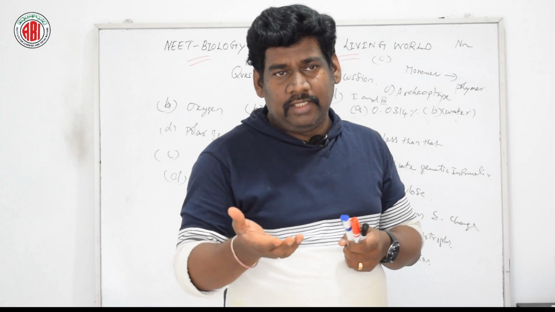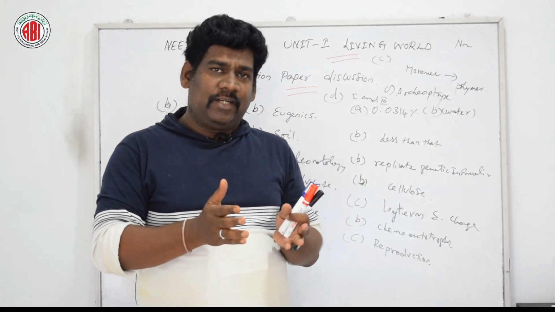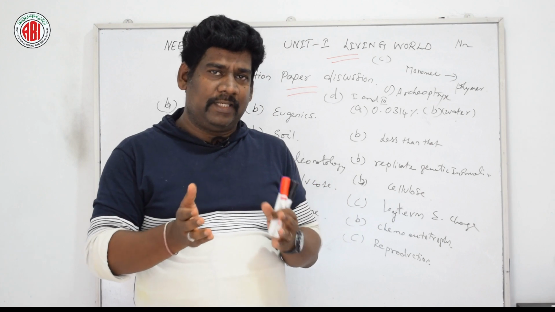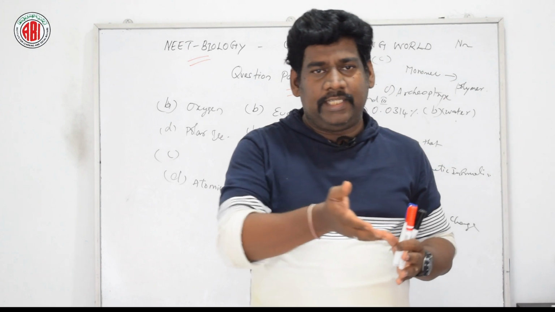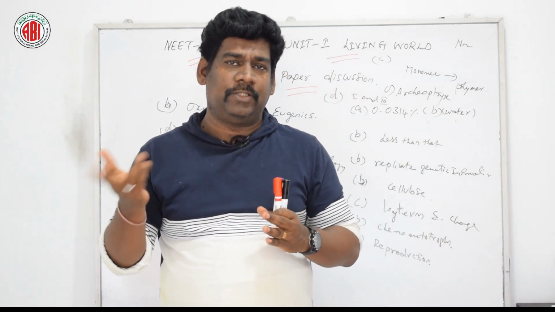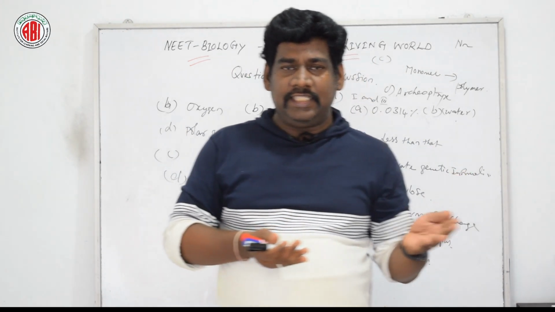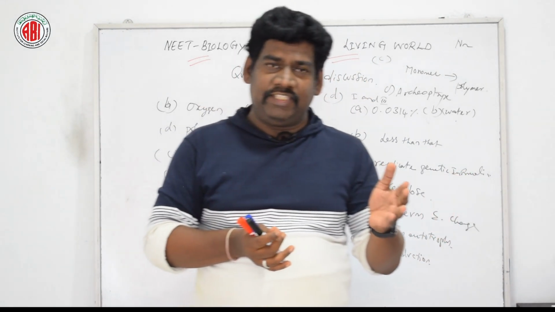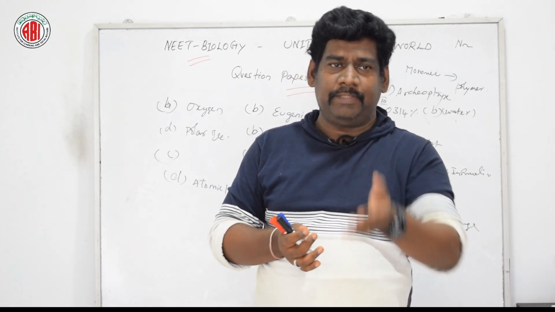asexual spores. We have discussed fungus, which undergoes an asexual mode of reproduction by formation of conidia spores. So that is related to the option in column 2, asexual mode of reproduction. Then C, yeast, is related to the budding method.